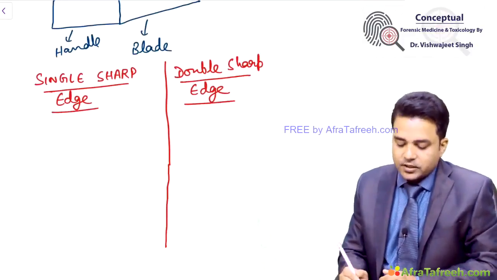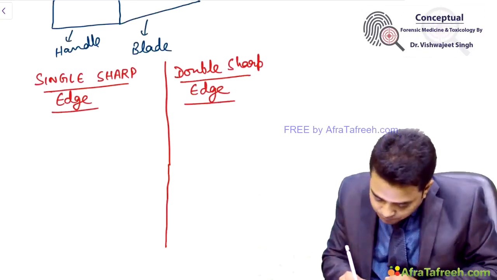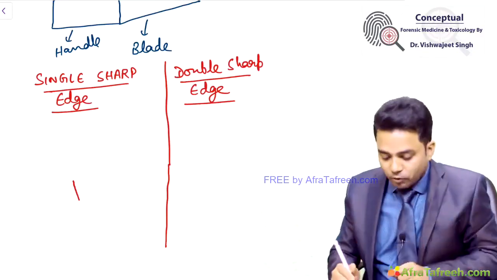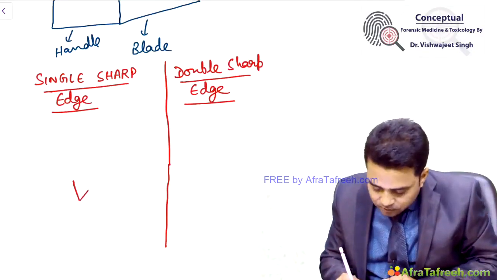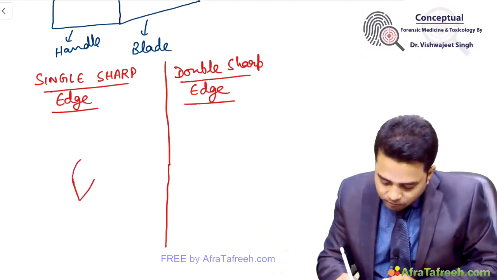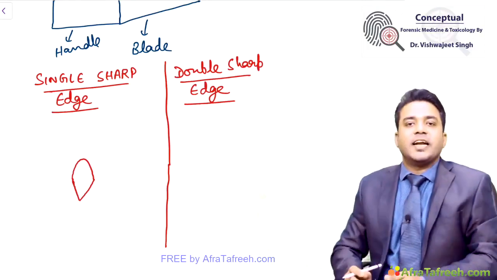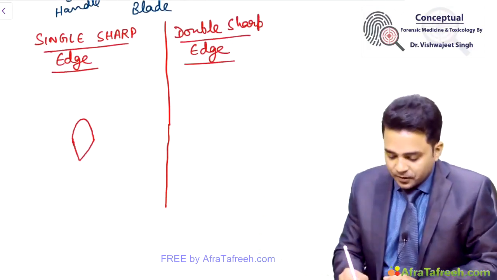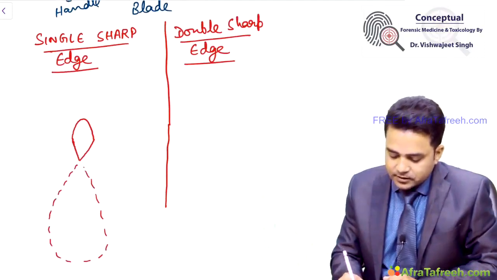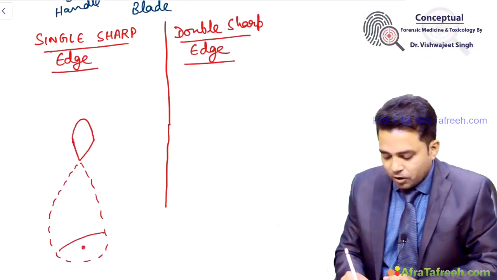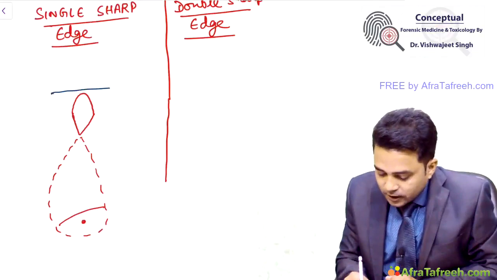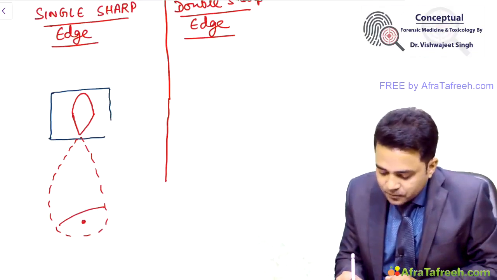A single sharp edge weapon, when it is used to, suppose, cut this part of the body, what will happen? The sharp edge will cut the skin, whereas the blunt edge will produce denting of the skin. If I draw a fish like this, this is the tail of the fish.